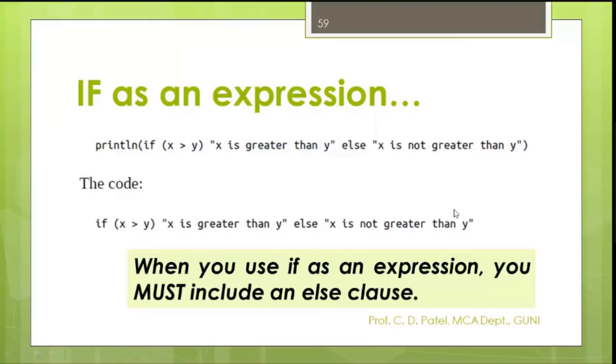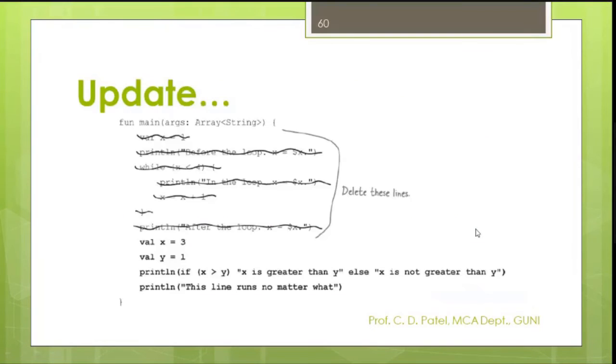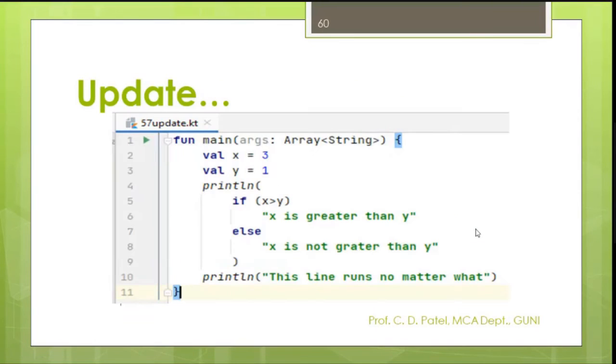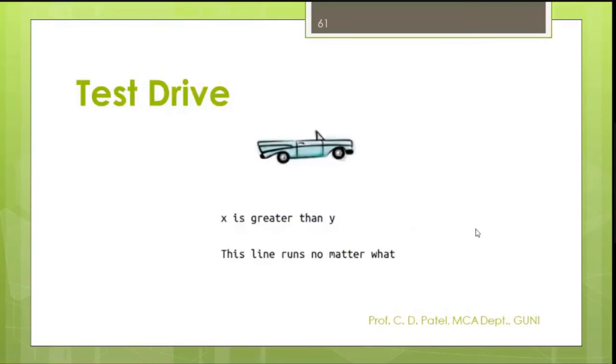So please understand these lines. When you use if as an expression, you must include an else clause. Must include the else clause like this, else and your message. Now, we already did that. Output looks like this.